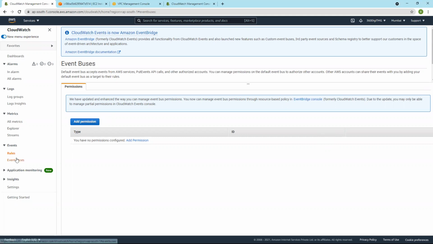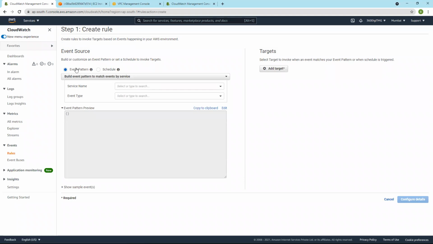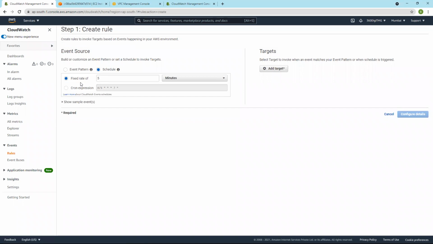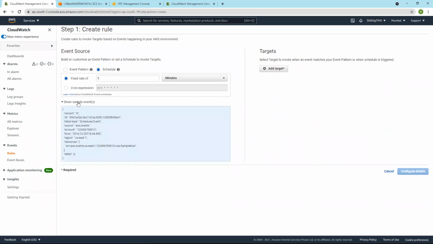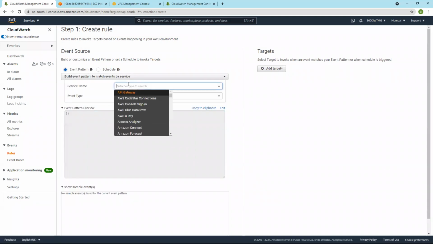And going back to rules, let us create a rule. You can write a rule to trigger and invoke the target, and we can also schedule events. So see event pattern, let's say service name.